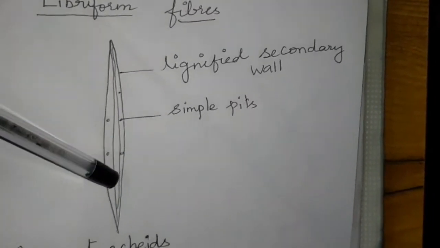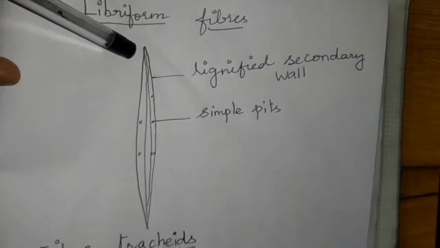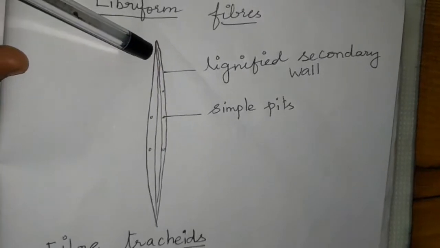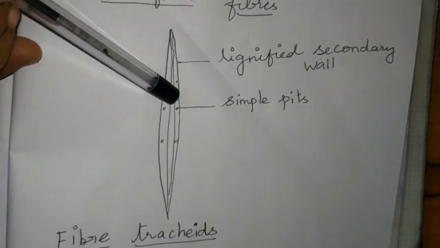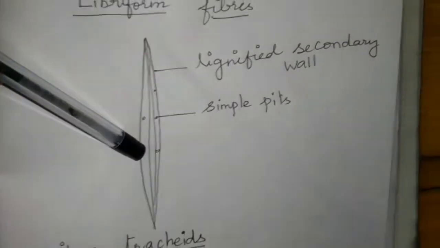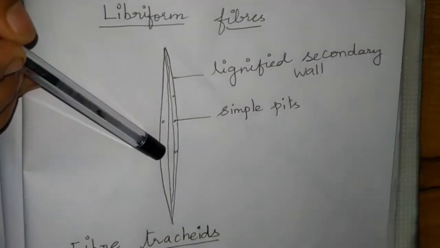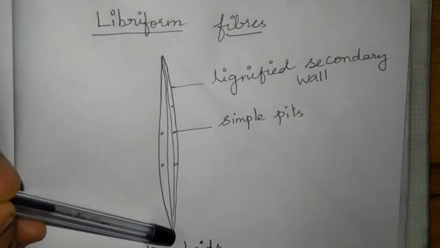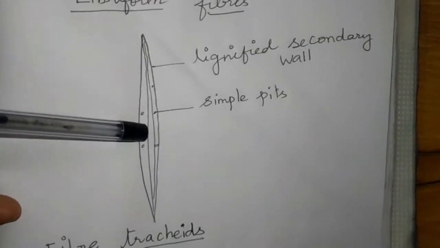The central cavity is narrow in nature. Pit means pores. The pores present in these fibers are simple in nature. These fibers are elongated, that is long, and narrow.